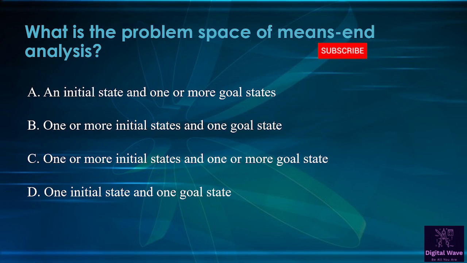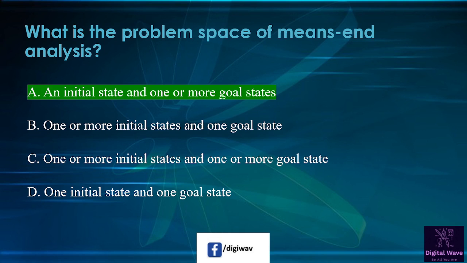Next question is, what is the problem space of means and analysis? First option available here, an initial state and one or more goal states. Second option is one or more initial states and one goal state. Third option is one or more initial states and one or more goal states. Fourth option is one initial state and one goal state. So right answer will be an initial state and one or more goal states.